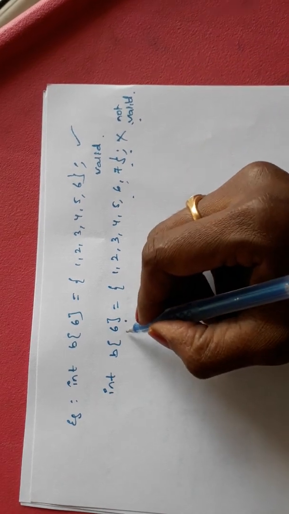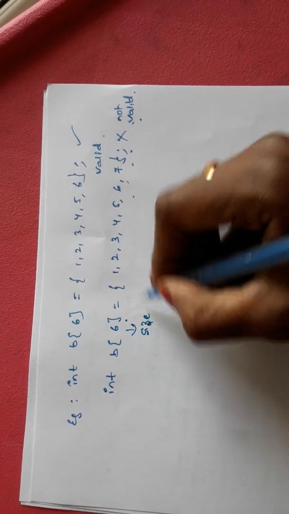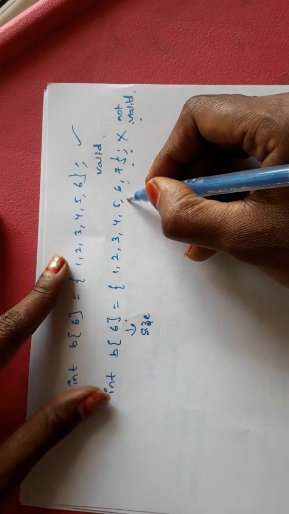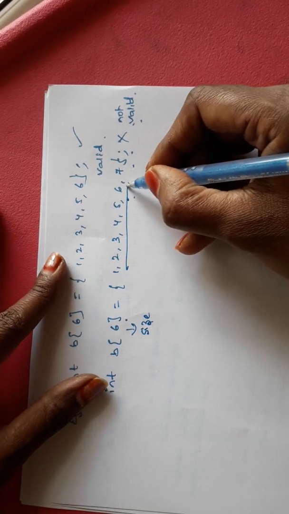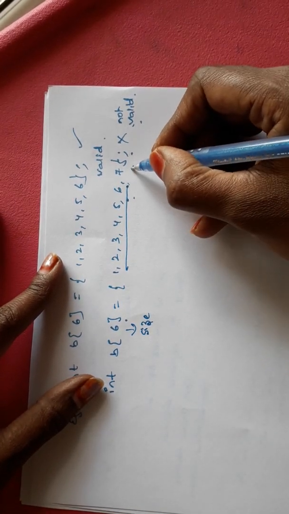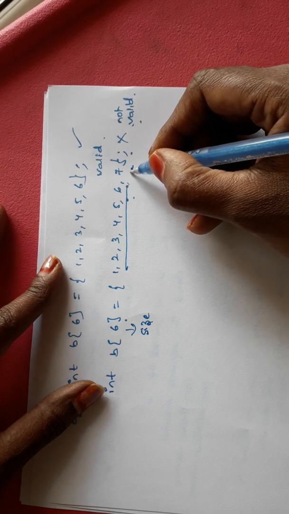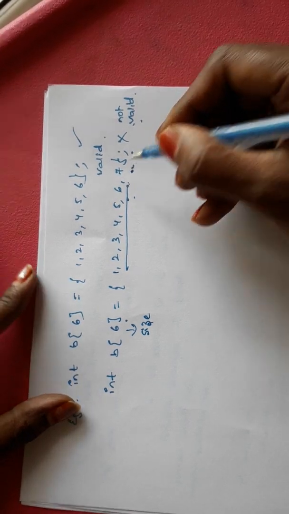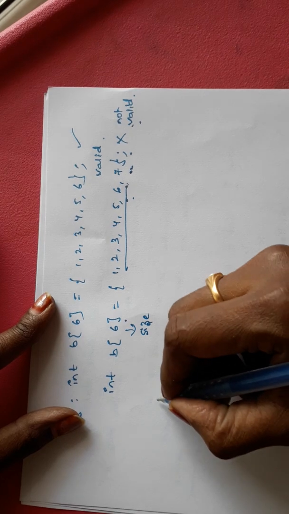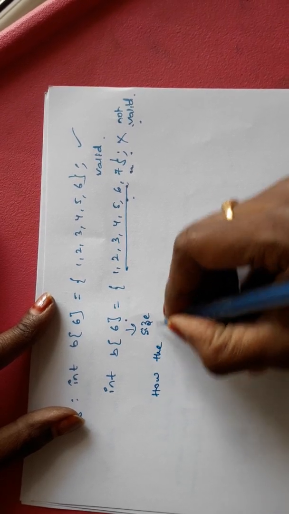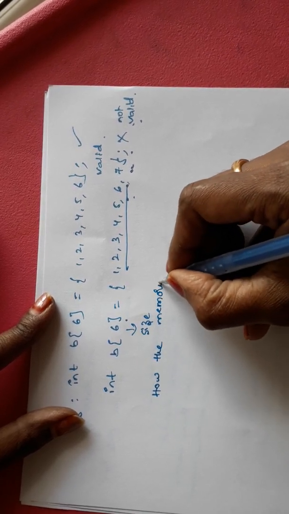So, the size of the array is 6. How many values did we assign? 7. But it can store only the first 6 values, because the memory is not allocated for the 7th value. Okay. So, how is the memory allocated?